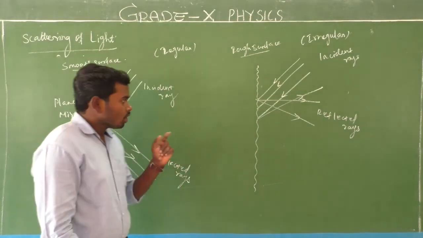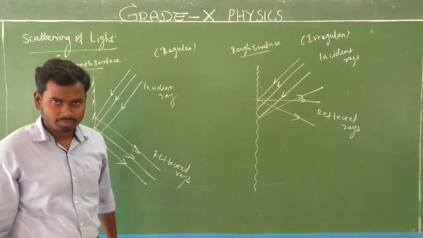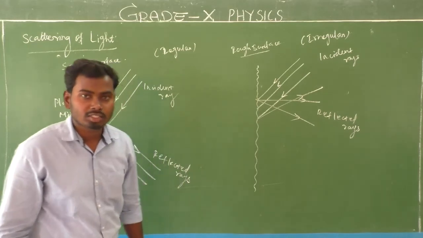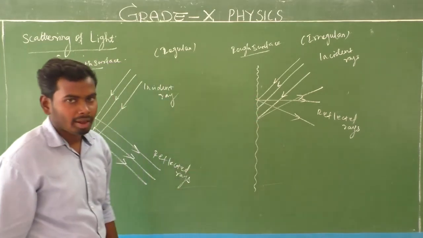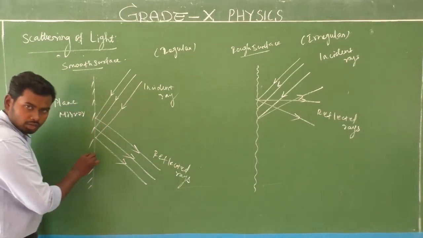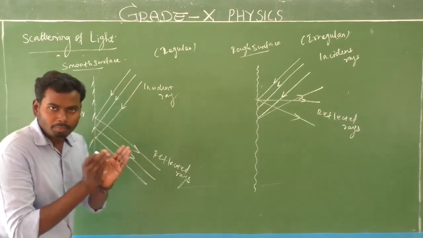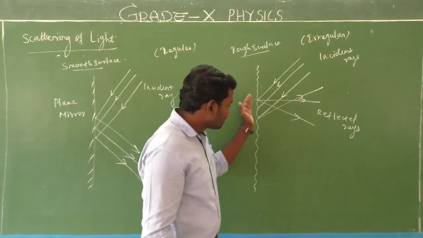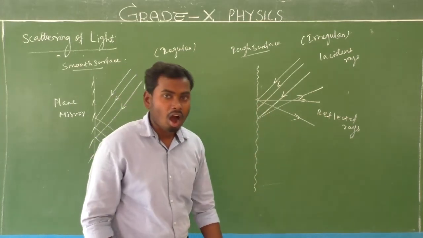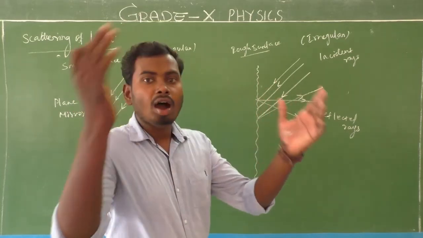Am I right? Yes. So here the reflection of light rays depends on what? That is the surface of the object. Actually, this is a smooth and polished surface. That is the reason why all reflected rays travel in a particular direction, only one direction. But this is not a smooth surface, that is a rough surface. So after reflection, all reflected rays travel in so many directions, all directions.